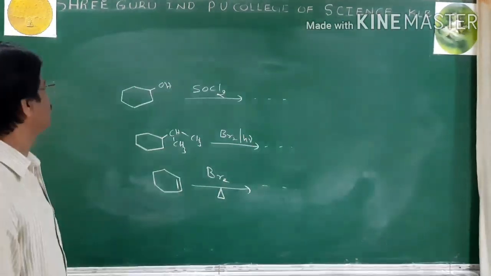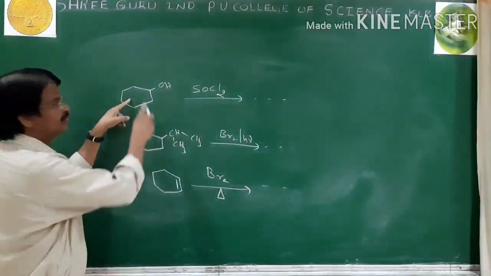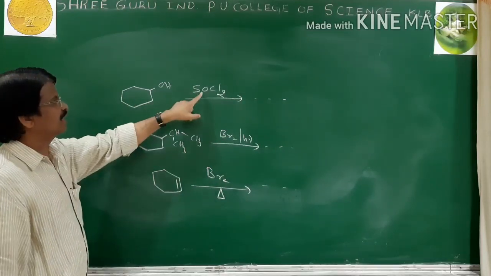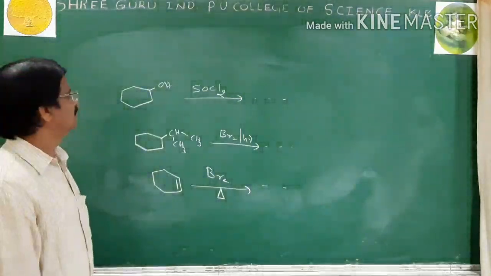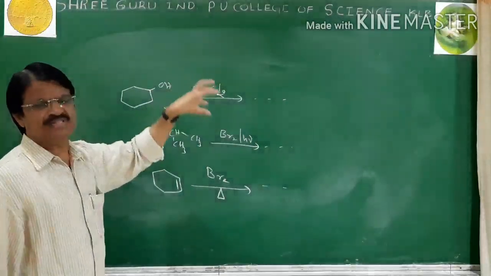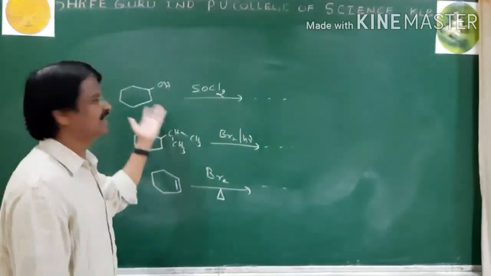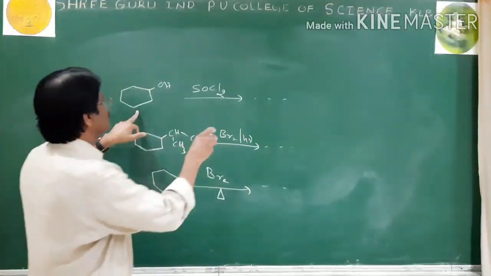Okay, cyclohexanol plus thionyl chloride, and catalyst pyridine. Yes, the function of this I told. What is the function of SOCl2? What is the importance of SOCl2 in organic reactions? It can replace OH by Cl. Okay, so the answer: